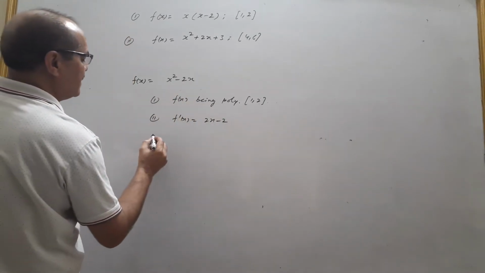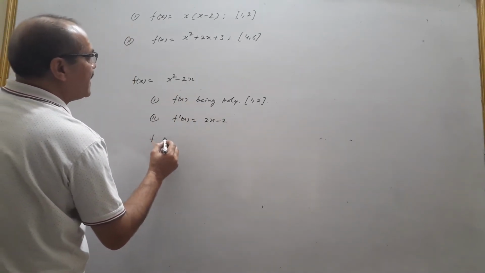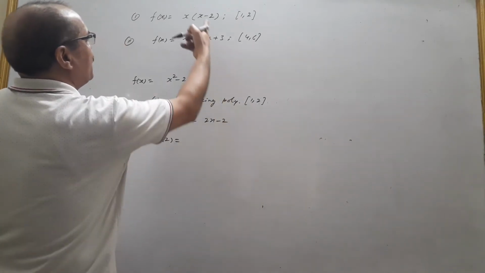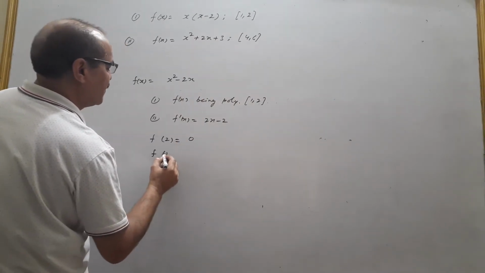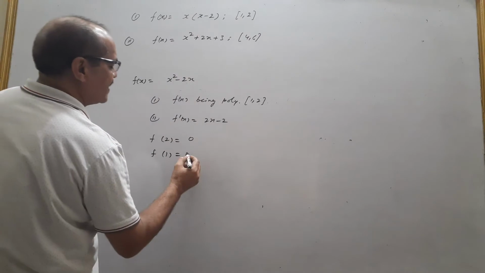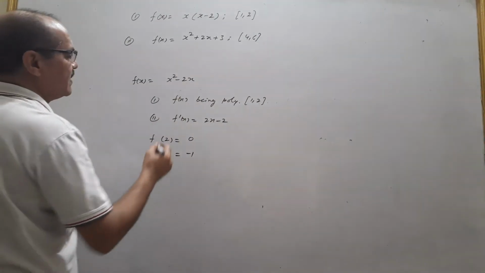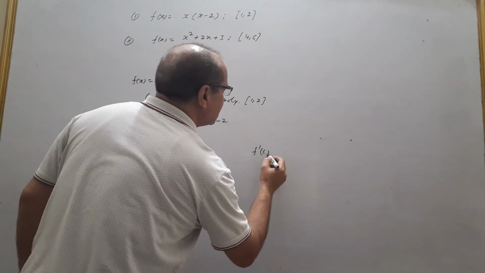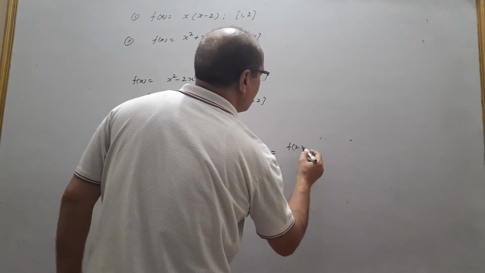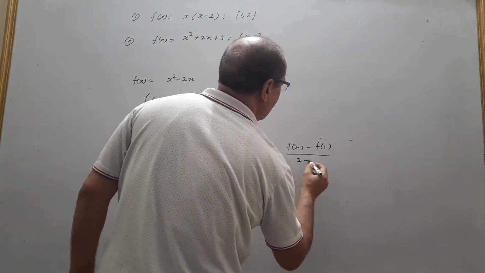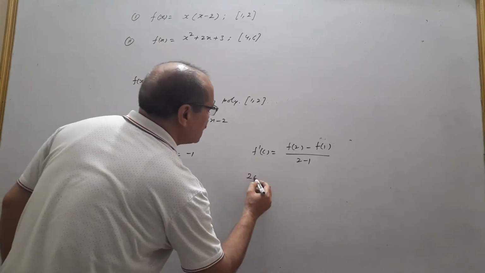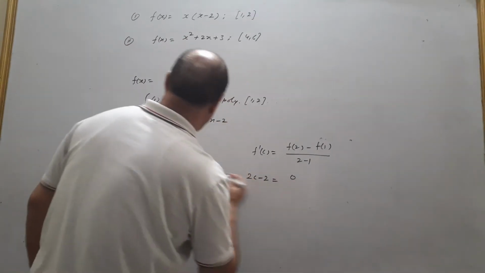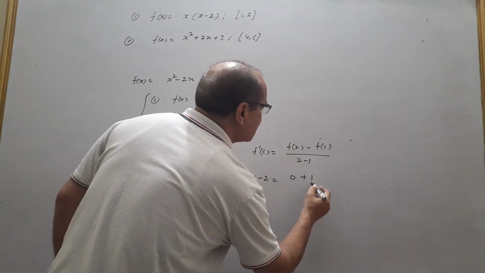Then find f(b), that is f(2), which is equal to 0, and f(a), that is f(1), which is minus 1. Now the two conditions are satisfied, so there exists a point c such that f'(c) is equal to (f(2) minus f(1)) divided by (b minus a). What is f'(c)? That is 2c minus 2. f(2) is 0 and f(1) is minus 1, so this becomes plus 1, and divided by this.